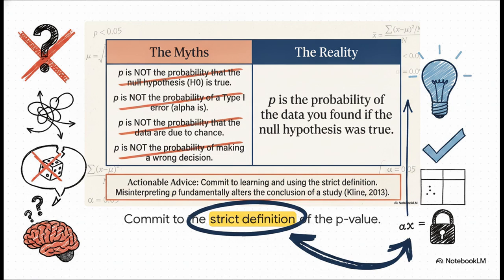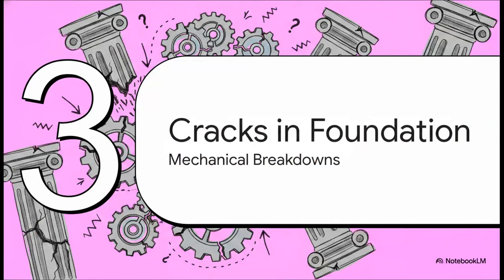To fix this, we've got to clear away some major myths. P is not the probability that the null hypothesis is true. It is not the probability that your data is just due to chance. And it's definitely not the probability of making a wrong decision. We need to lock in the strict reality here. P is solely the probability of the data you found, assuming the null hypothesis was actually true. That's the whole shebang. Misinterpreting this can totally alter the conclusion of a study, so you've got to commit to this strict definition.